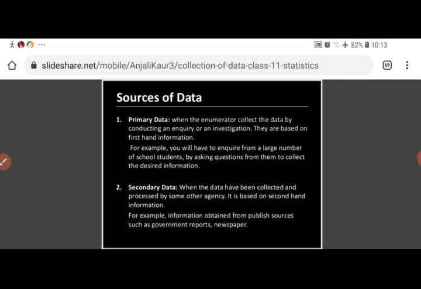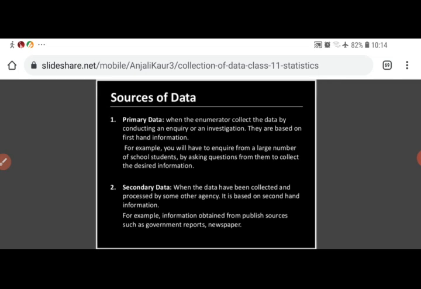For example, information obtained from published sources. All the published sources are secondary data. Either it can be from the books, or from the newspapers, from the magazines, or research papers or government reports. That type of data which is already published and the investigator is just using that type of data is known as secondary data.